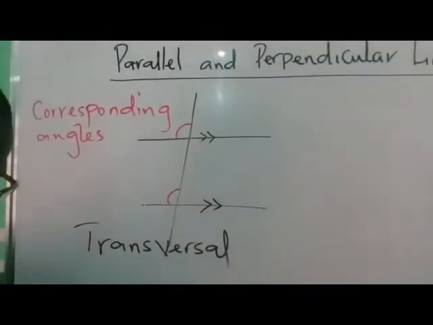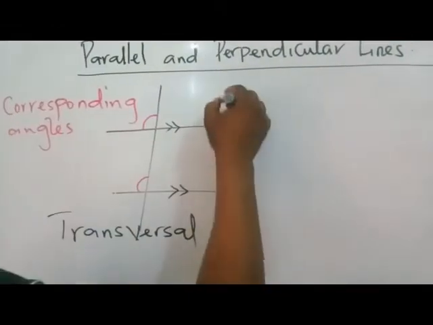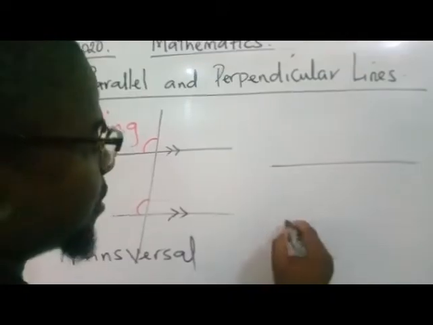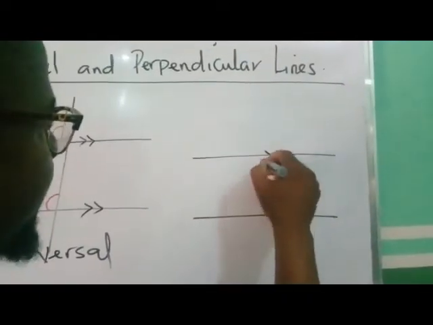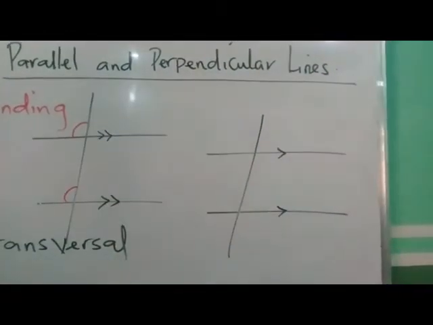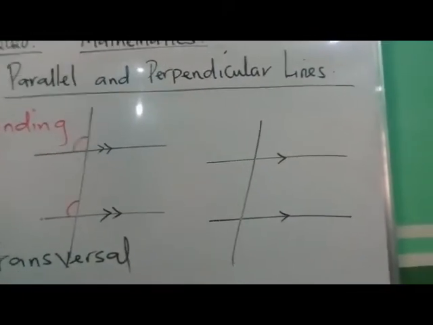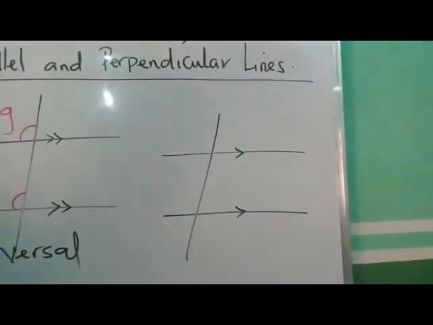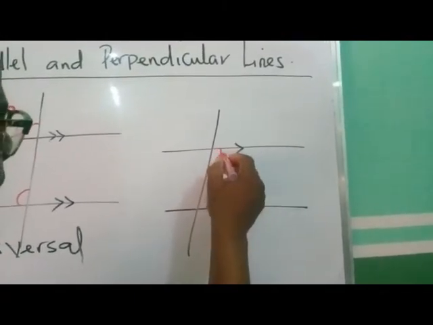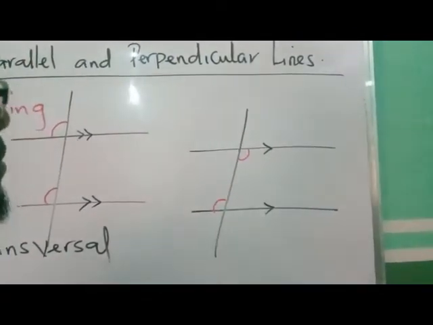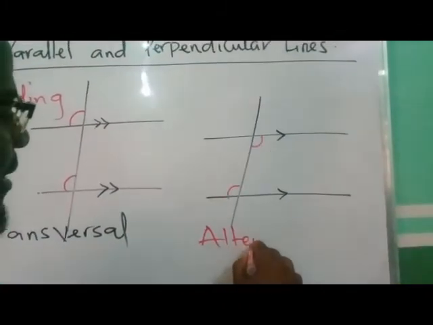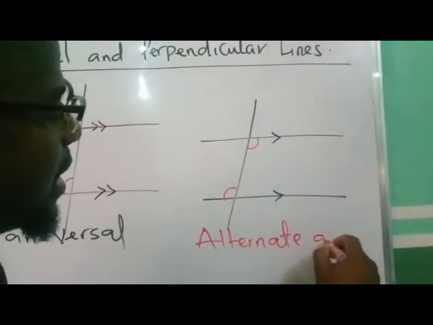All right. Now, another property: let's assume this is another parallel line. They have to be straight. If this is another parallel line, and we have a transversal cutting through like this, now we have what we call alternate angles. That is this angle here and this angle here. They are called alternate angles.